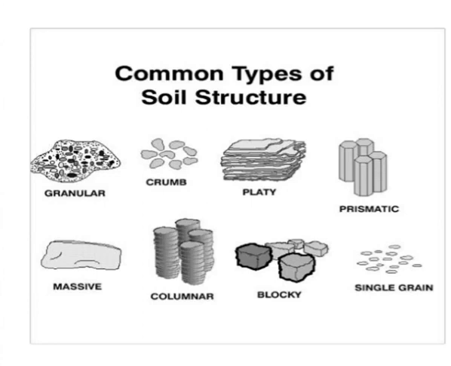Then the second type of structure is prism-like structure. In this type of structure, the vertical axis is much more developed than the horizontal axis, giving a pillar-like shape. When the tops of such a ped are rounded, the structure is termed columnar, and when flat, it is termed prismatic. They commonly occur in subsoil horizons in arid and semi-arid regions, like our region Maharashtra.